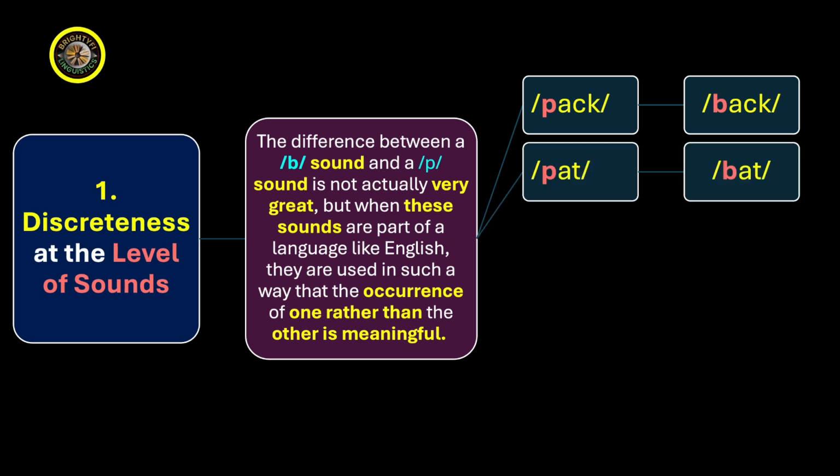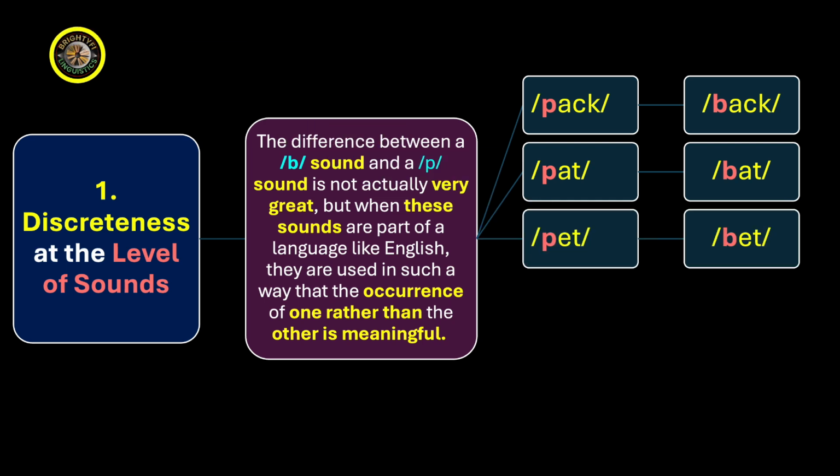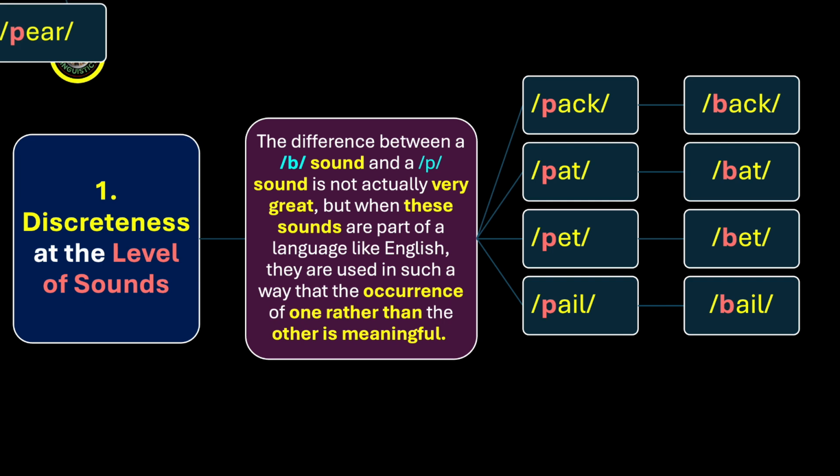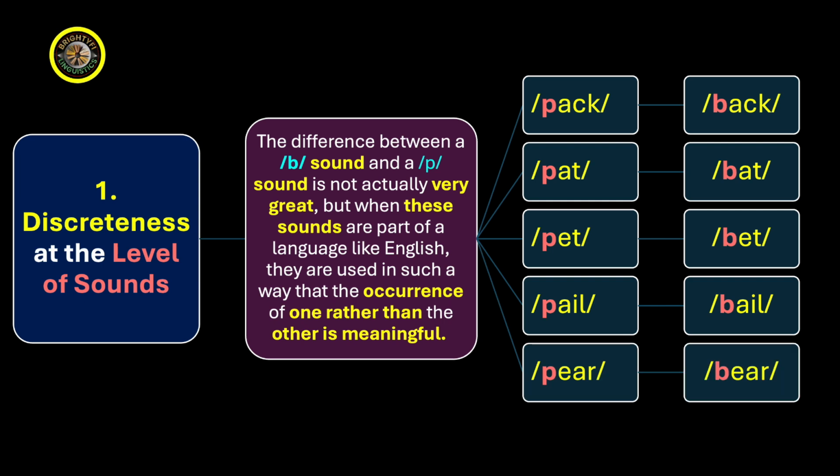That the difference between the pa sound and the ba sound makes all the difference in meaning also. Likewise, we have pet, bet, pale, bale, pear, and bear. So what we notice in all these sets of words is that the distinction in the sounds pa and ba makes all the difference in meaning and in communication. This is discreteness at the level of sounds.